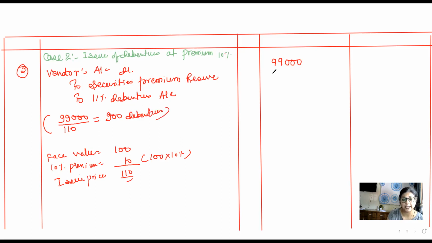Okay, so 900 multiplied by 100, and I should write it in the credit column, 900 multiplied by 10 in the premium column and 100 in the debenture column. So here it comes to 9,000 and here it comes to 90,000.